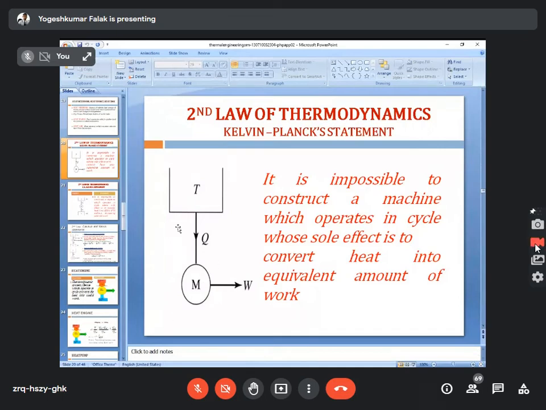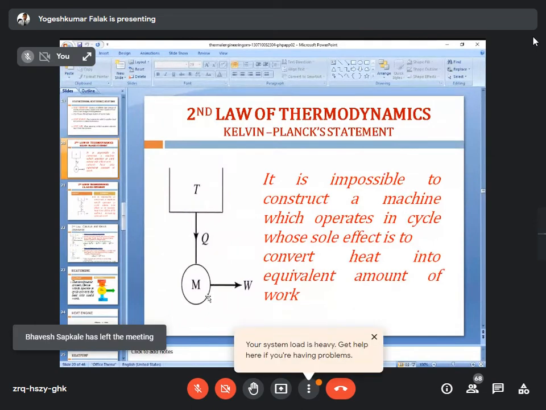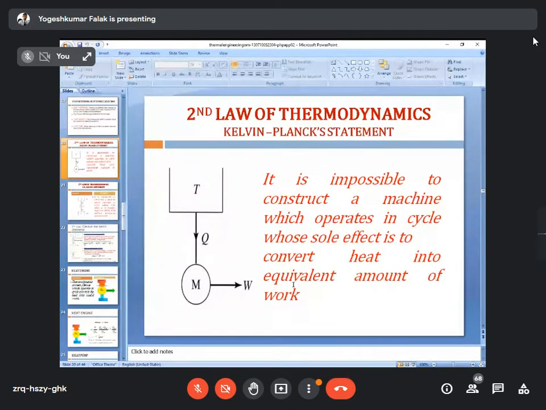We cannot build such a machine whose sole effect is to convert heat into an equal amount of work, meaning heat is not rejected to the system. Suppose 333 kilowatt of heat is supplied from the heat source to the machine, and this 333 kilowatt is equally converted into work. It is not possible to convert heat into an equal amount of work, and it is impossible to construct such a machine which can operate in a cycle. That cycle means Q amount of heat is added and you get an equal amount of work. That is the Kelvin-Planck statement.